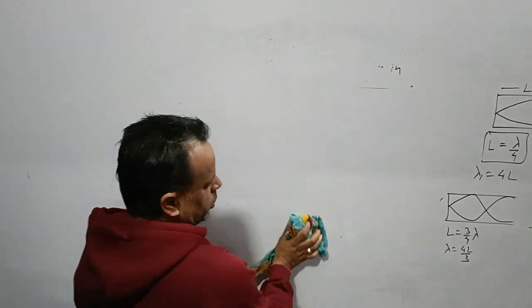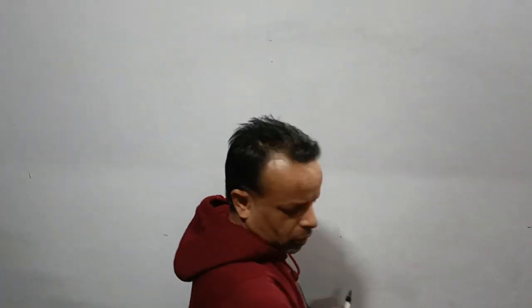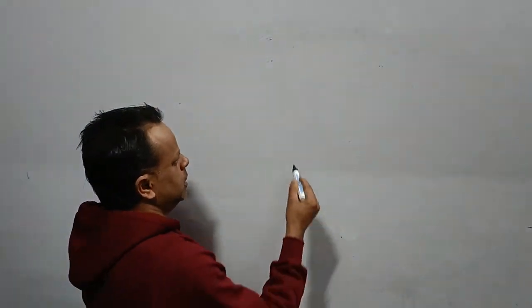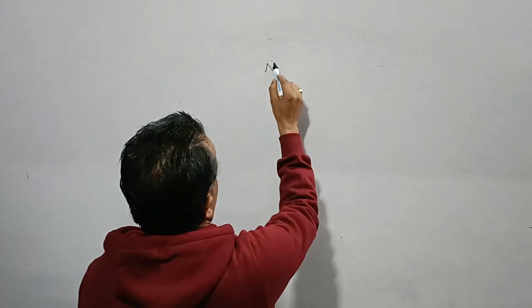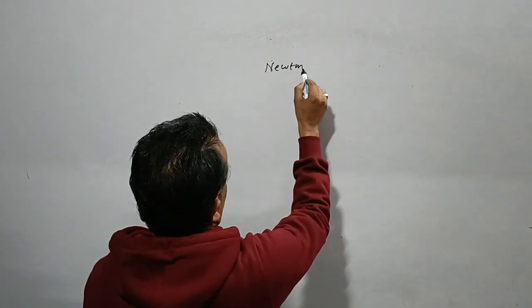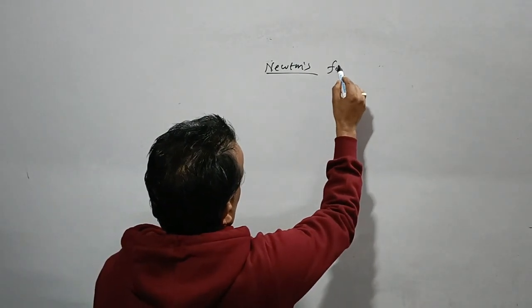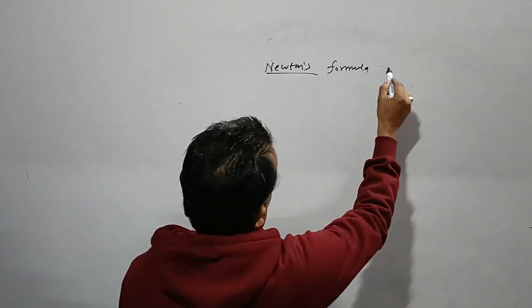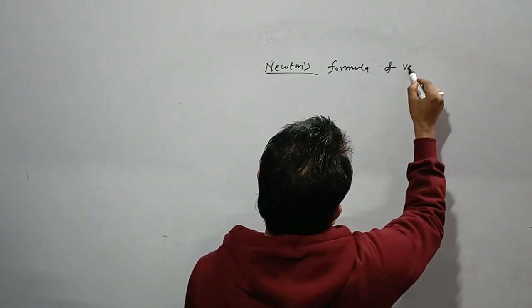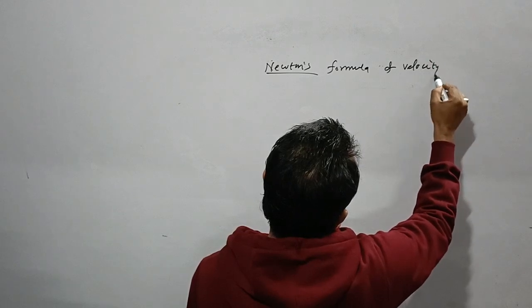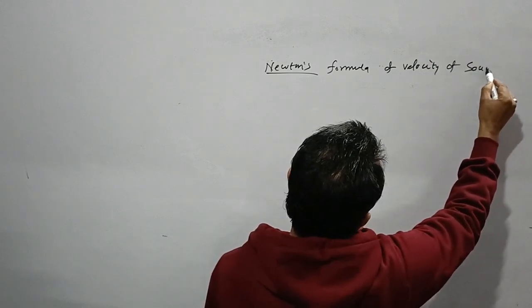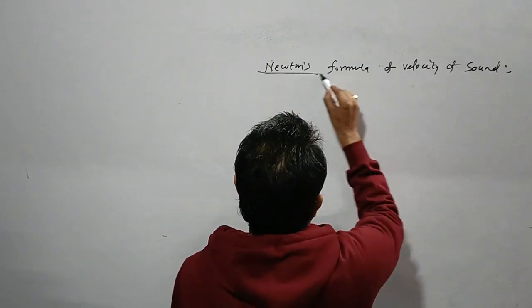Now we'll move on to Newton's formula of velocity of sound. How was Newton able to find the velocity of sound? See what we have. This is Newton's formula of velocity of sound.